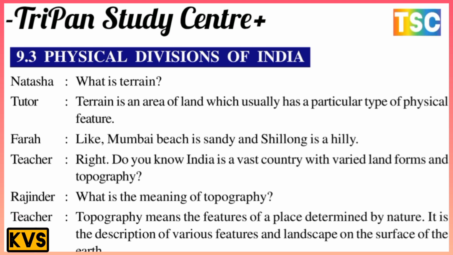India is a vast country with a variety of landforms and topography. Rajinder asks here, what is the meaning of topography? The teacher says topography means the features of a place determined by nature, or it is the description of the various features and landscape on the surface of the earth.